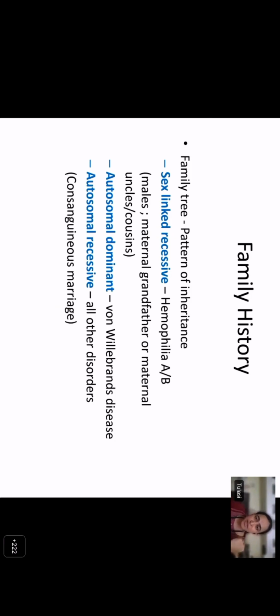The sex-linked recessive pattern is seen with hemophilia A or B. So in the sex-linked pattern of inheritance, the males are affected, while the females remain carriers and may not be symptomatic. So you can see the history on the maternal side: the maternal uncle and the maternal grandfather will be affected, but the females will remain carriers and non-symptomatic.